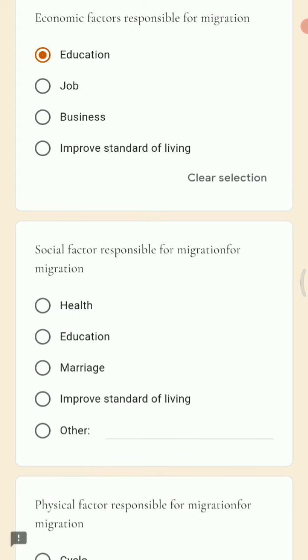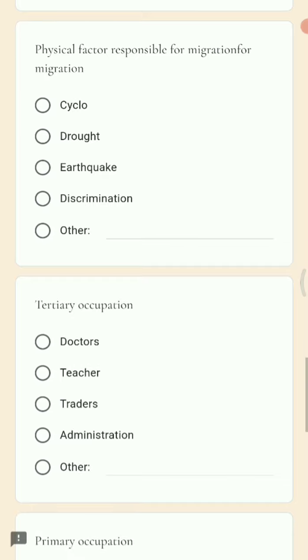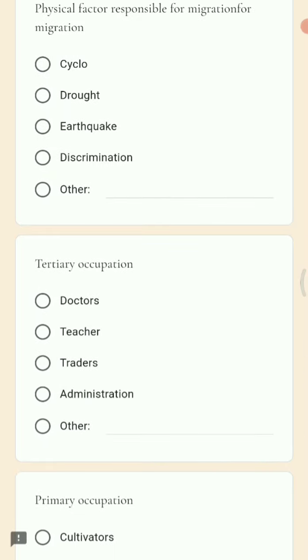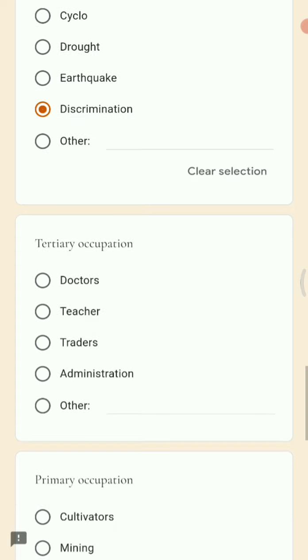Next question, social factors responsible for migration. So options are health, education, marriage, and improved standard of living. So the right answer here is improved standard of living. Next question, physical factors responsible for migration. So here we have options like cyclones, drought, earthquake, and discrimination. Out of this, the right answer is discrimination because it is not a physical factor.